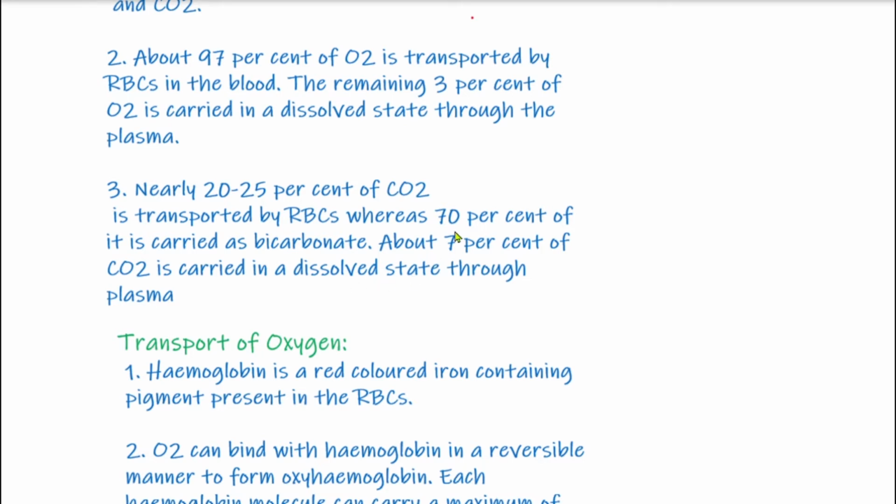Then what happened to the rest of the 70% of carbon dioxide? This 70% of carbon dioxide is carried in the form of bicarbonate ions by the blood. So students, carbon dioxide is taken by bicarbonate ions in the blood. So 20 to 25% is carried by RBCs, 70% in the form of bicarbonate ions, and only 7% in dissolved state in the plasma.